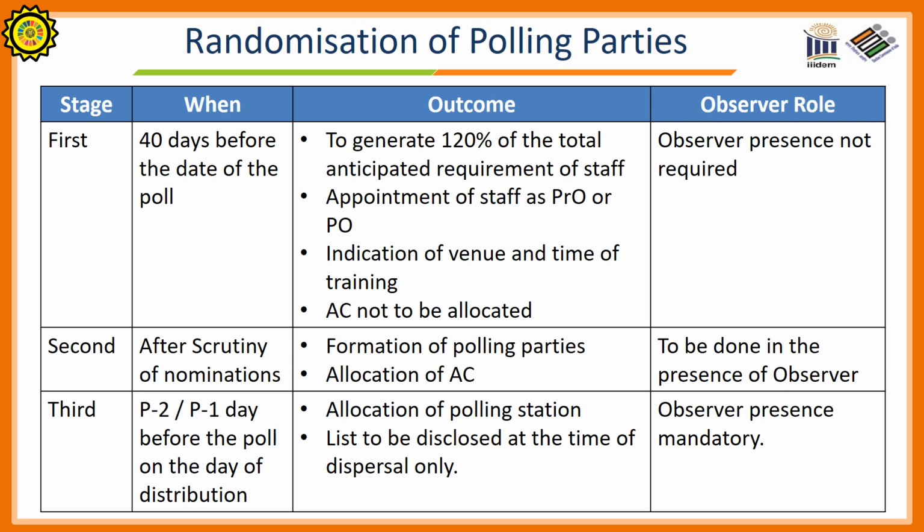Second randomization shall be done just after the scrutiny of nominations. Polling party shall be formed. AC shall be allocated. Second randomization shall be done in the presence of the observer.